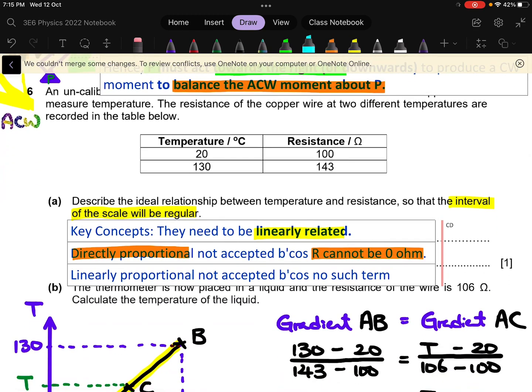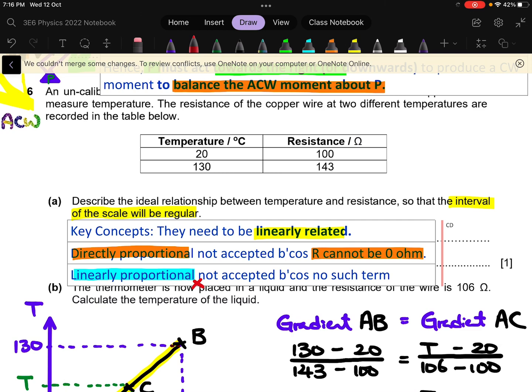Then there are some of you who gave this term linearly proportional. We have checked with the mathematics teacher, and they also didn't use this term linearly proportional. It is not used in mathematics, and so is physics. But with a search on Google, we can see that some articles do use this term. Unfortunately, we really do not know how Cambridge marks, right? They didn't publish their marking scheme.